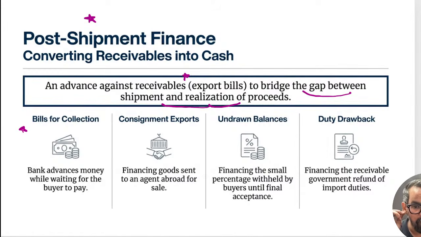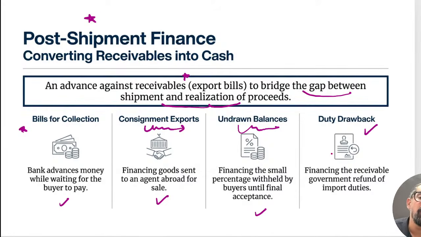So bill for collection: the bank advances money while waiting for the buyer to pay. Another one is consignment export, financing goods sent to an agent abroad for sale, or undrawn balances, financing the small percentage withheld by the buyer until the final acceptance.